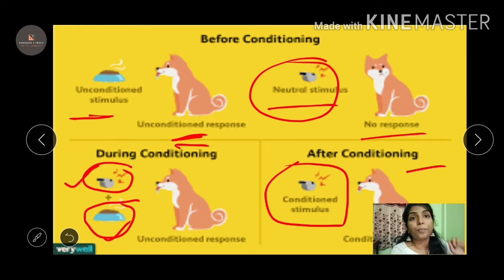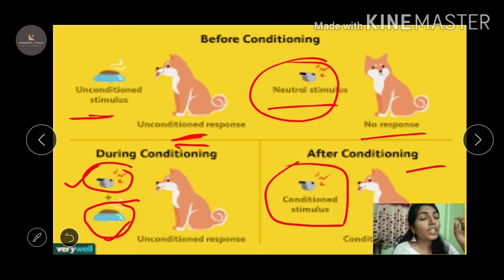Simple? Okay. Let us see an overview. Whenever a dog sees the food, it will salivate. It is a natural phenomenon where I am not applying any conditions. So the food is the unconditioned stimulus, and the response that the dog gives for the food is an unconditioned response. Now, if I ring a bell in front of a dog, it will not react because it has no relation with the food.